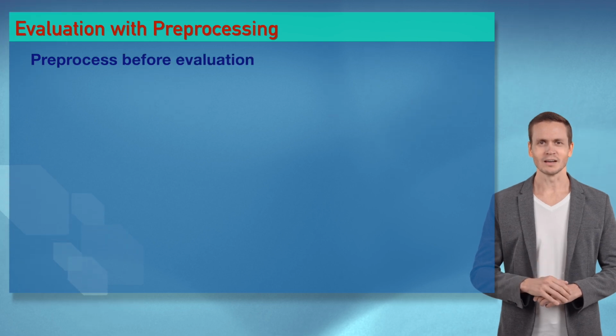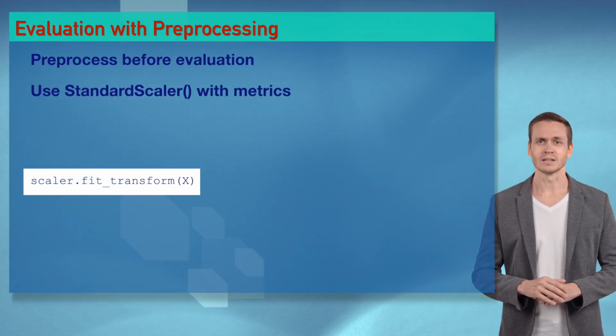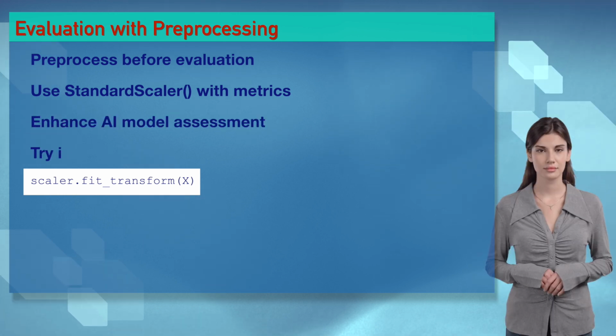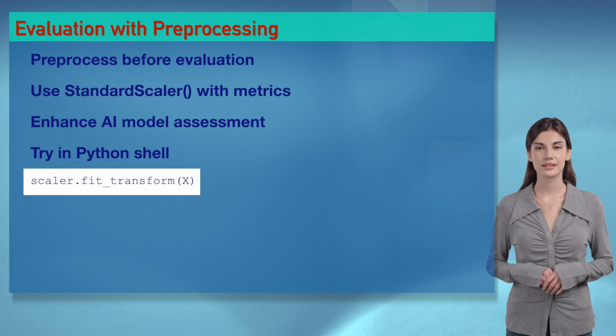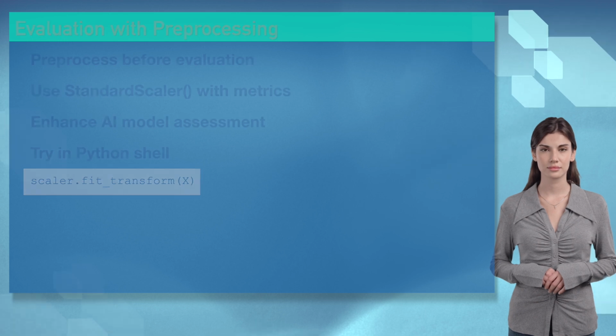Wizards, Day 47's preprocessing with evaluation is a hot combo for Sophia. StandardScaler preps data for metrics, coding fireworks. You're prepping my heart, Ethan. Wizards, preprocessing enhances AI evaluation. Try it in our challenge.